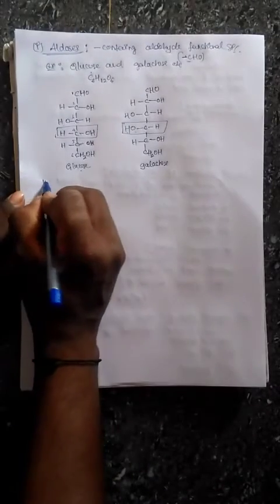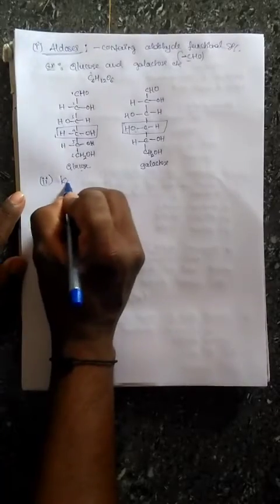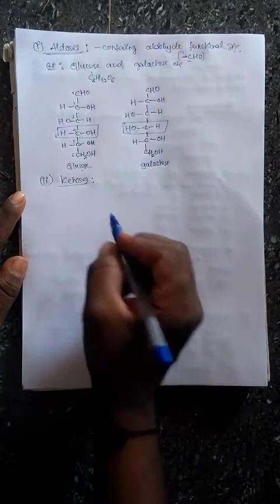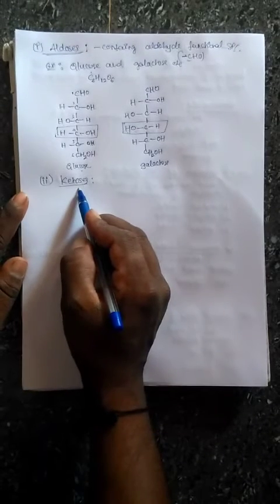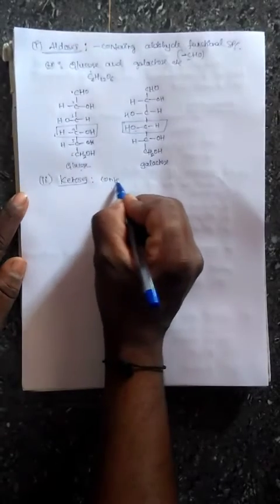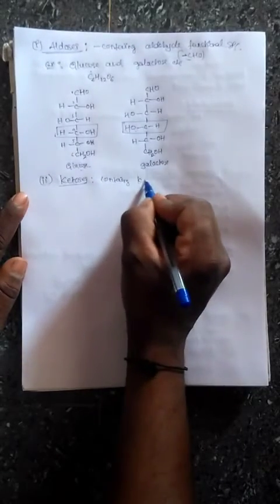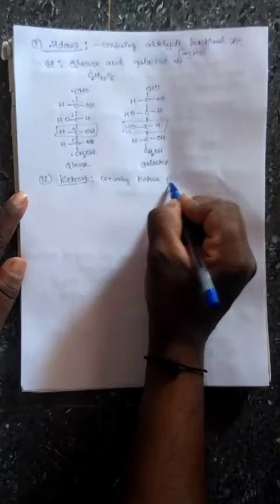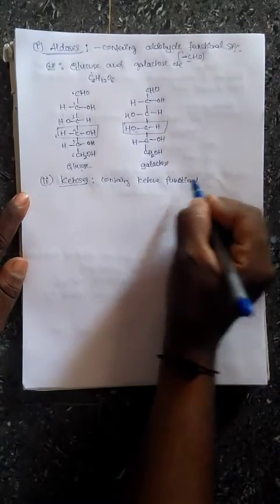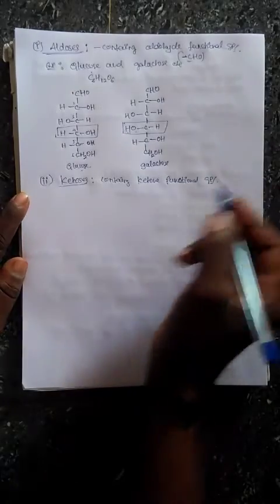Similarly take the second type, that is ketoses. Ketoses are the monosaccharides containing the ketone functional group.